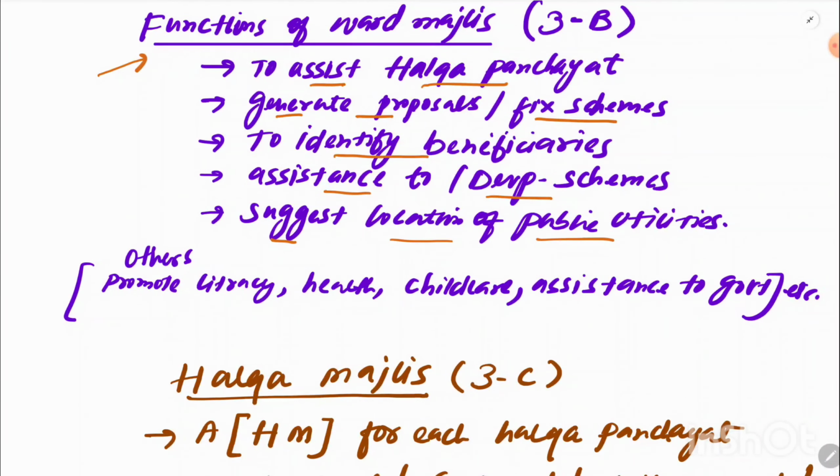For example, the need for a public toilet, or placing electric poles and lines, the location of tap water and all the other utilities, everything has to be suggested by the ward majlis. Other functions are promotion of literacy and health, helping to reduce poverty, helping to reduce childhood malnutrition, and also assisting the government in different schemes.